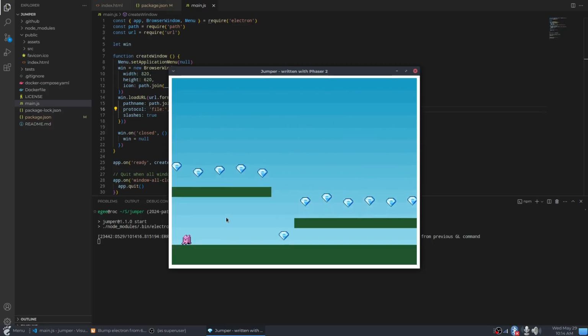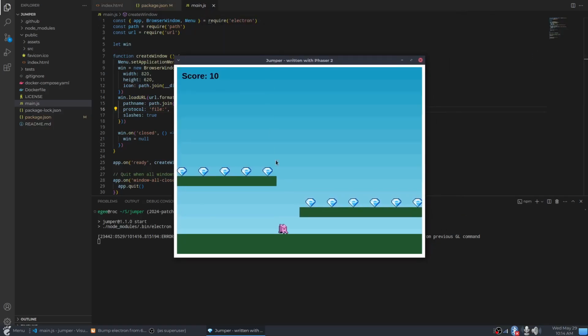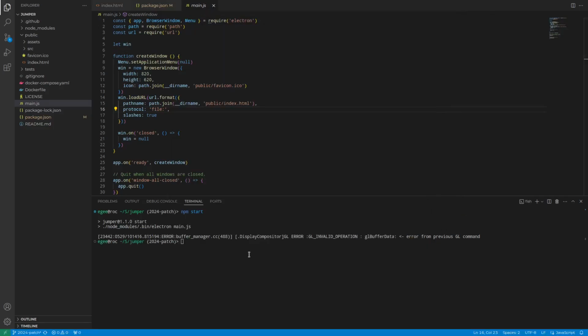So let's see. Whoa, no way. For real? Like, is this actually Electron? Like, prove it. I don't believe it. Oh, and that's because I'm a dum-dum. I didn't even install it. I was so excited to see if it would work. I just changed the number and ran it.